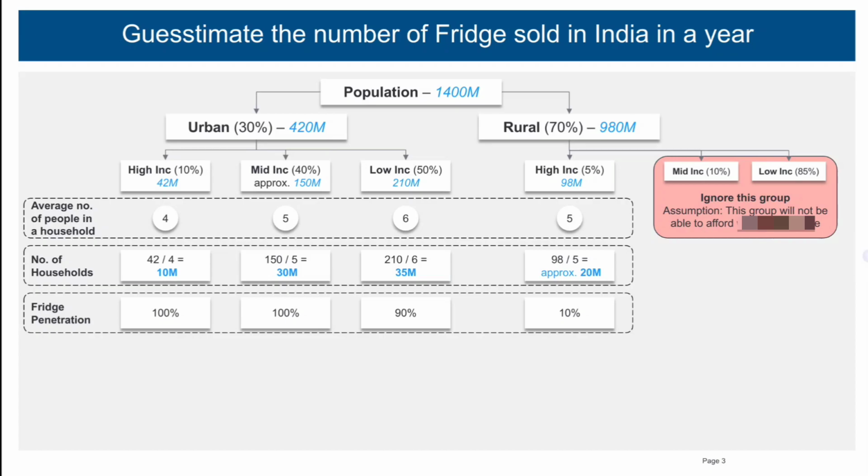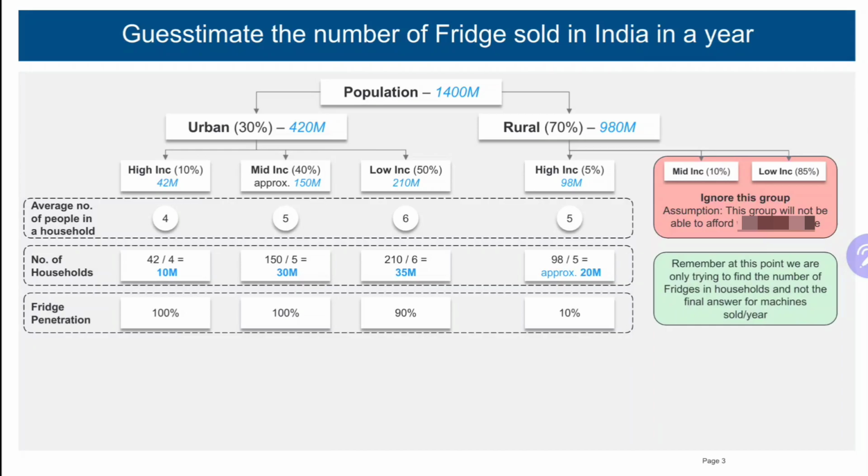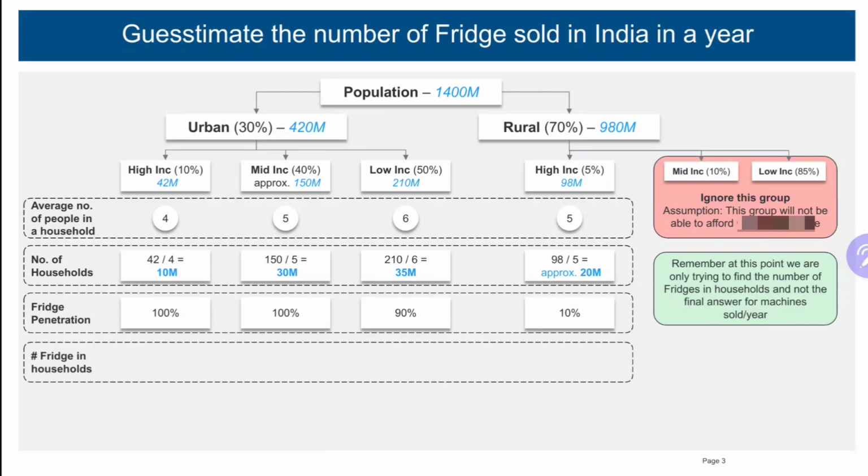So, to calculate the total number of fridges used for each of these categories, I'll simply multiply the penetration into the number of households. But remember, at this point we are only trying to find out the number of fridges currently in use and not the final answer of the fridges sold. So, number of fridges in households: 10 million into 100% for high income category of urban population, I'll get 10 million fridges. Similarly, 30 million for middle income households, approx 32 million for low income households and 0.2 million for high income category rural households.